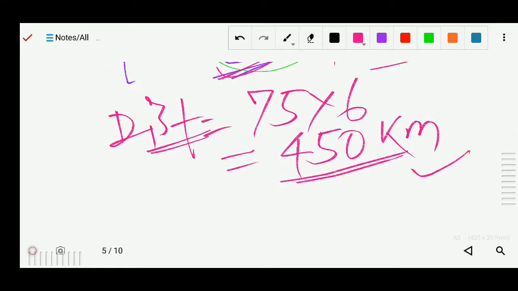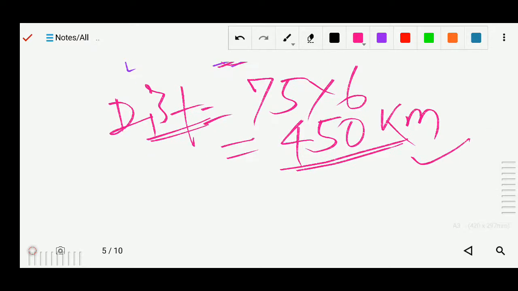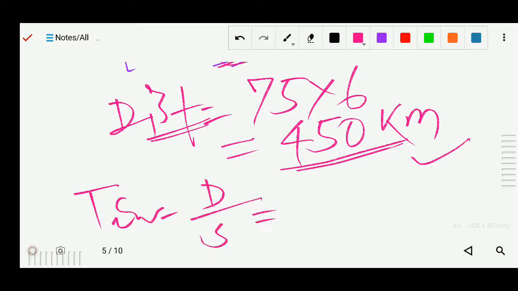Okay. Now after that, again one speed is there and we have to find the time. So time equals distance by speed. What is the distance?